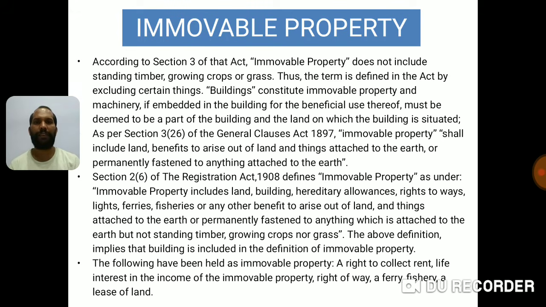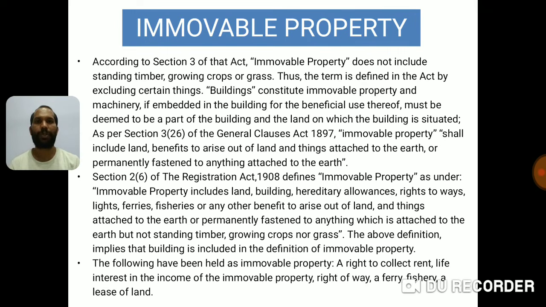For example, we have a sugarcane field. After the cane grows to a certain extent, we cut it and sell it to a sugar factory, sugarcane juice centers or the people who make jaggery. So we have different other things which we can make out of sugarcane, including taking molasses out of it for manufacturing of alcohol and other stuff. So there are different purposes we grow sugarcane for. Now after certain growth, we will definitely cut it and move it. So it is considered as movable property.